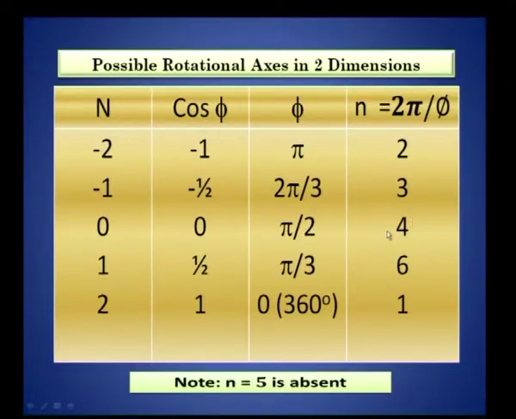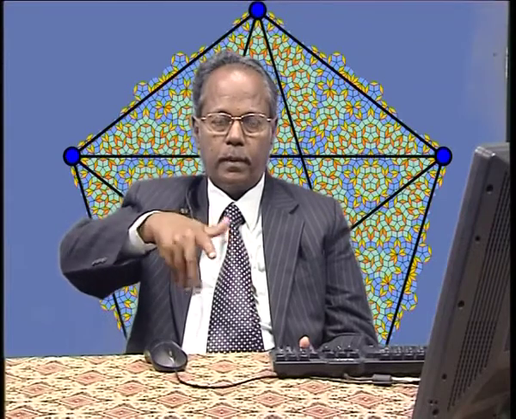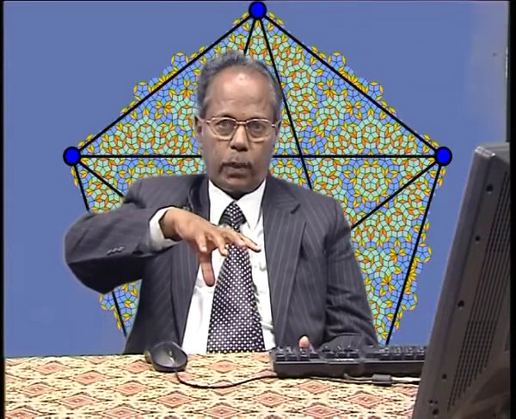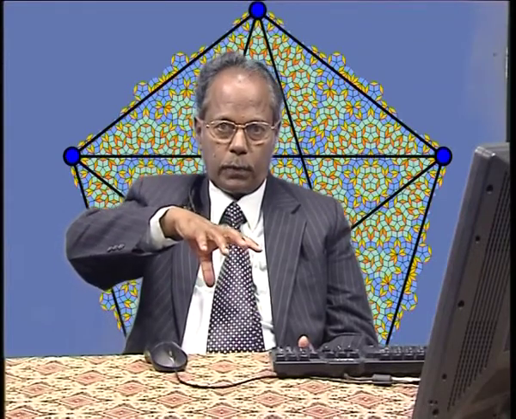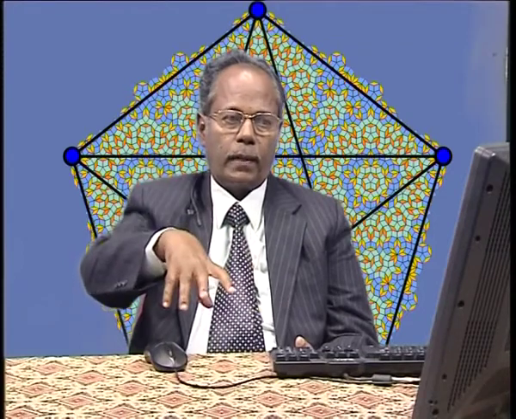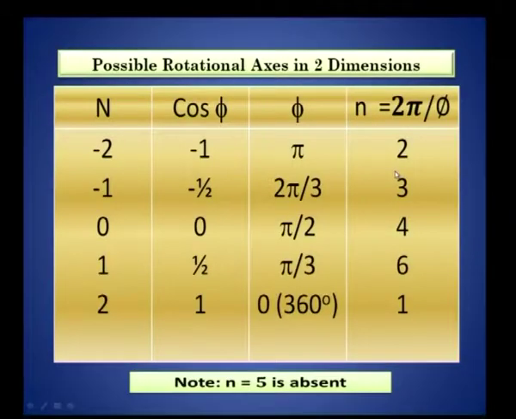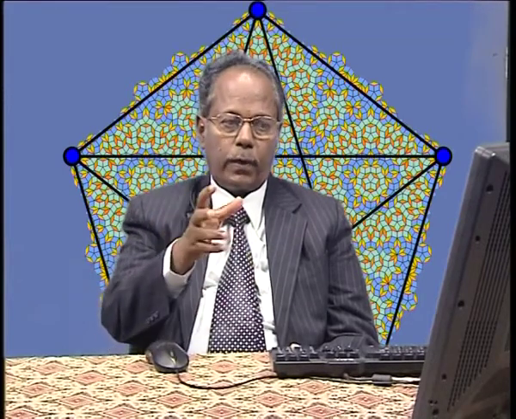What is meant by 4-fold rotation? If the fold of rotation is 4, that means it should be a square lattice, because if the square is rotated through 360 degrees, it will occupy the same configuration 4 times, right. So, it is a square lattice. If n is 2, the fold of rotation is 2, that means it is a rectangular lattice. Therefore, I would like to impress upon you the fact that 5-fold rotation is ruled out.